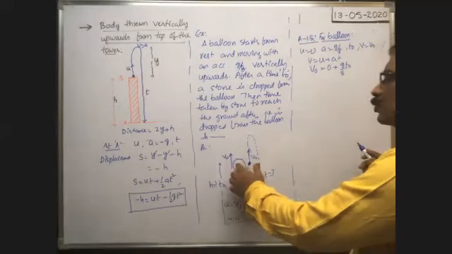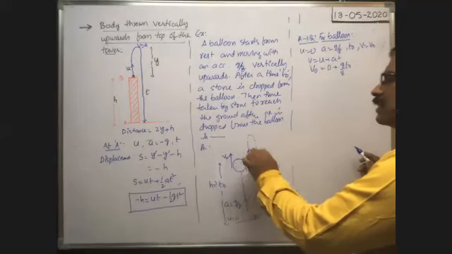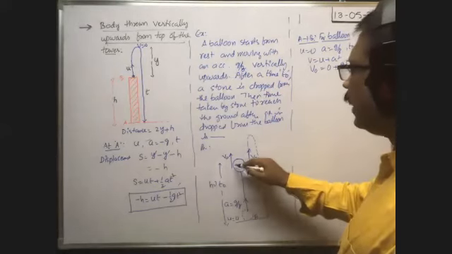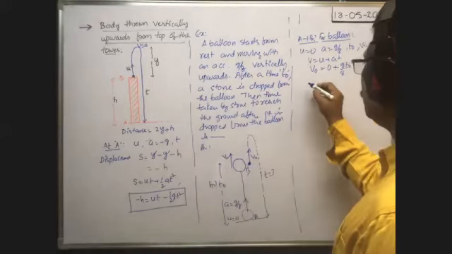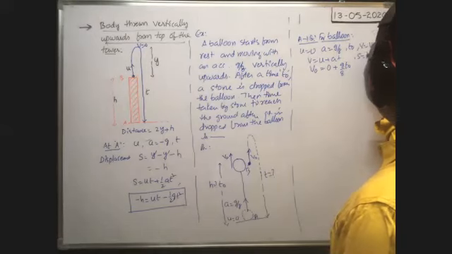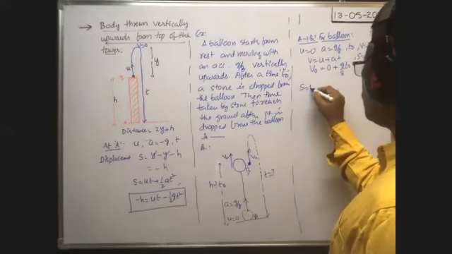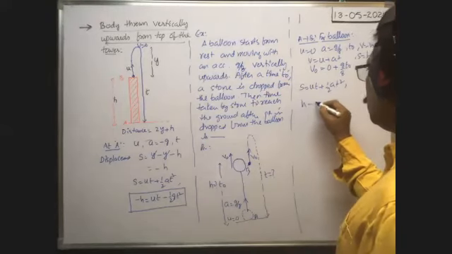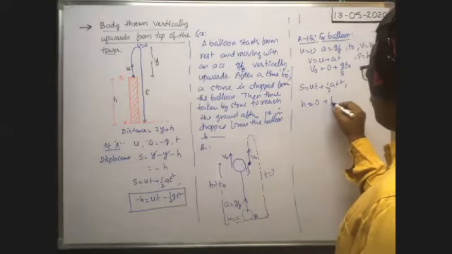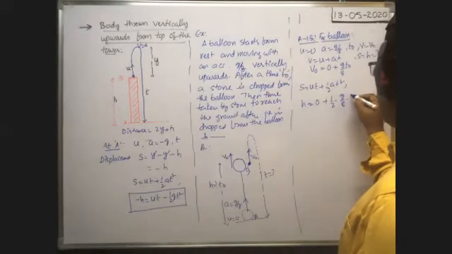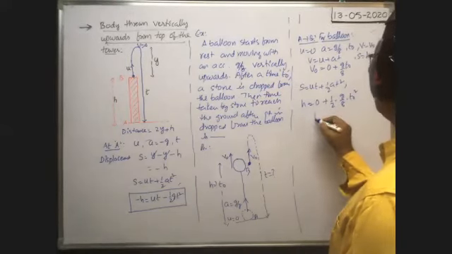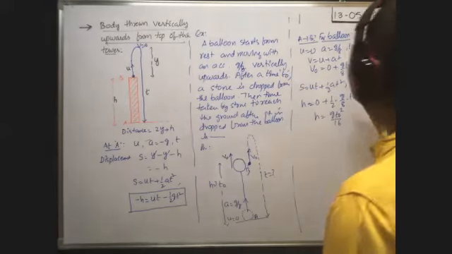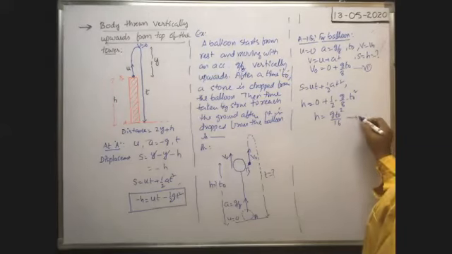Whenever the stone is dropped, the stone is also having the same velocity in the upward direction as the balloon. Next, what is the height at which the stone is dropped from the balloon? So s is equal to h, that is equal to question mark. From s is equal to ut plus half at square, s means h, u means 0, plus half a, that is g by 8, into time t naught square. Therefore h is equal to g t naught square by 16. So this is the velocity, and this is the height.